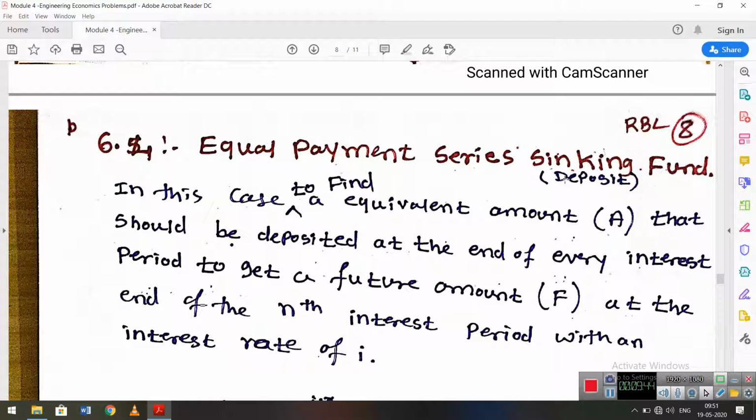The duration is also fixed, 10 years at 12% interest, and future amount F is equal to 50 lakh. Then how much is the sinking amount? That means how much I have to deposit each period. In this case we have to find the equivalent amount A.